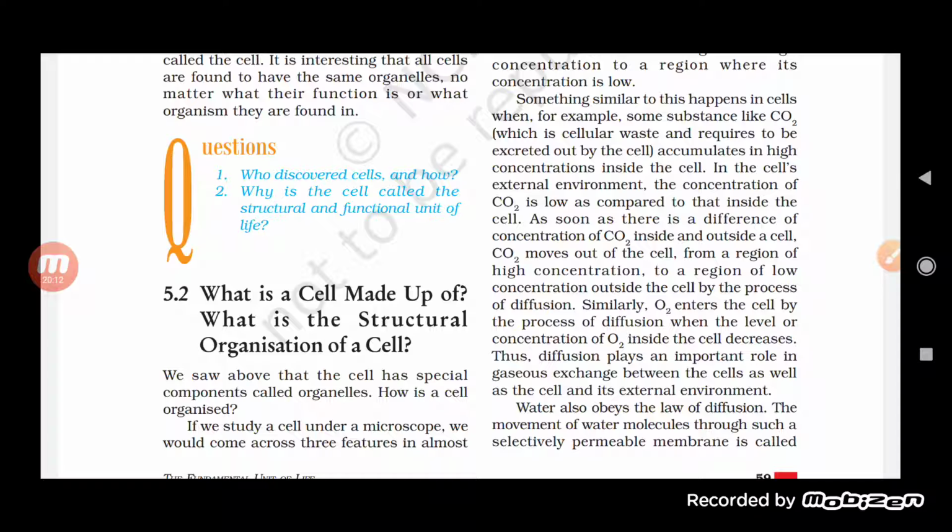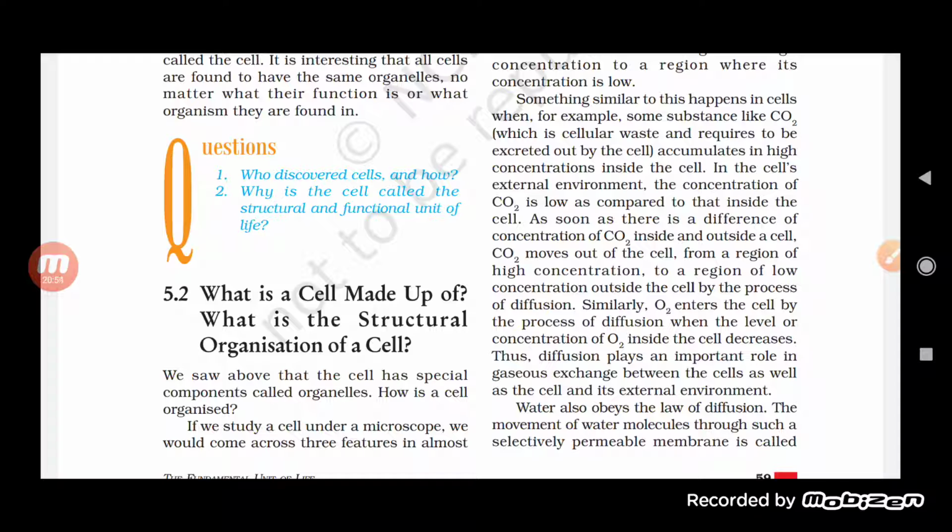And just opposite to that, the percentage of carbon dioxide will be less. That's why it is written that in the cell's external environment, the concentration of CO2 will be low as compared to inside the cell. The same way, just near the wall, or outside the cell, or outside the wall, the CO2 concentration is low here.